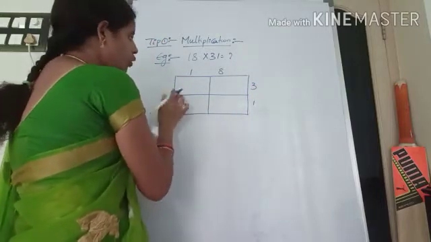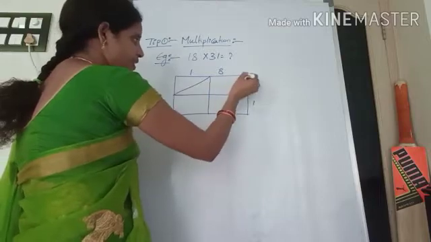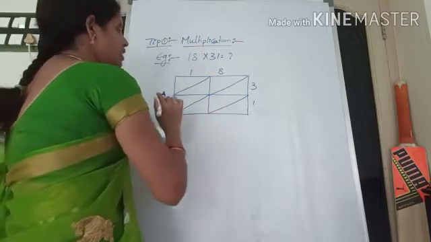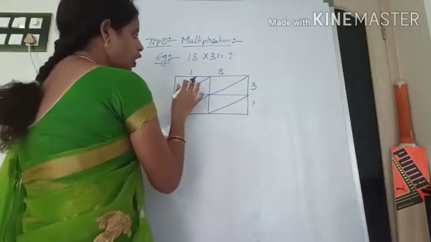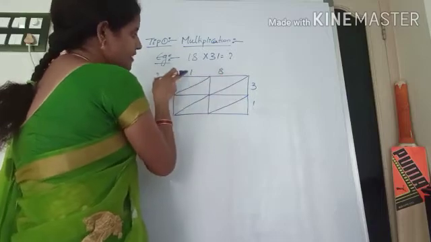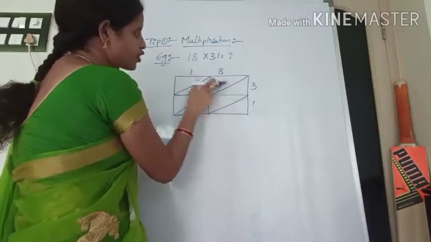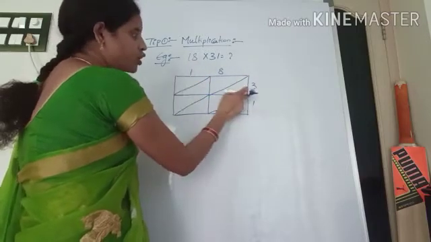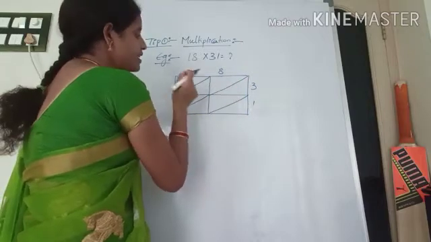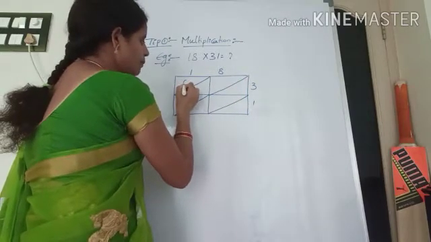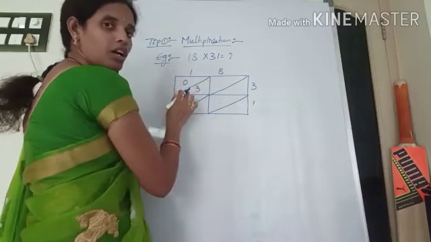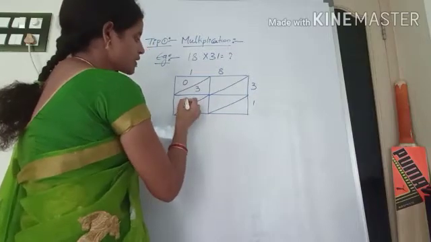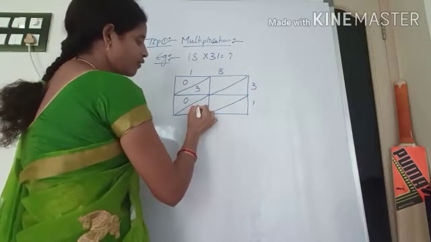Now in each box you draw cross lines. Now what you have to do is, you have to multiply these two first, with this number. 1 into 3 how much? 1 3s are 3. Since it is a single digit, you keep here 0 and you keep here 3. Next 1 into 1 how much? 1, single digit, so 0 you keep here and 1 you keep here.